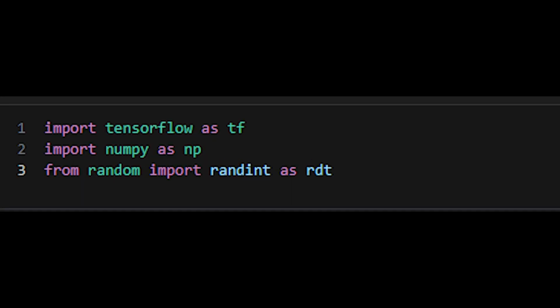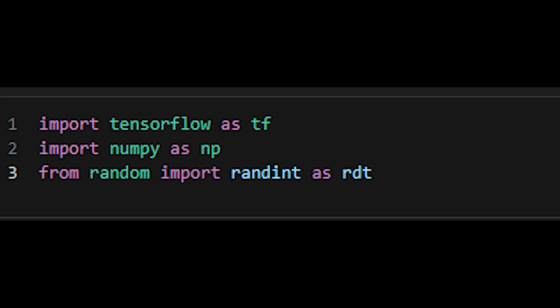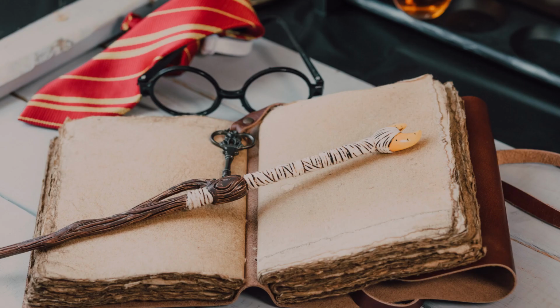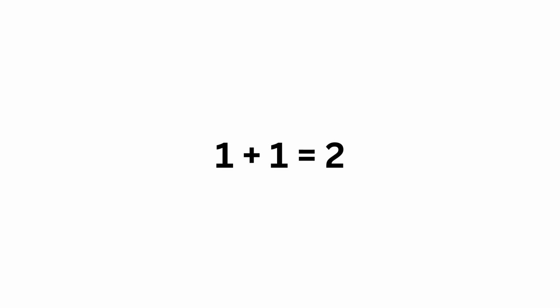But before we get into the technical details, we need our tools. We are importing three key packages: TensorFlow for the heavy lifting, NumPy for numerical operations, and a dash of randomness with the random module. Now let's have a look at what each of these packages do. TensorFlow, our powerhouse for machine learning, NumPy the numerical wizard, and random is very obvious.